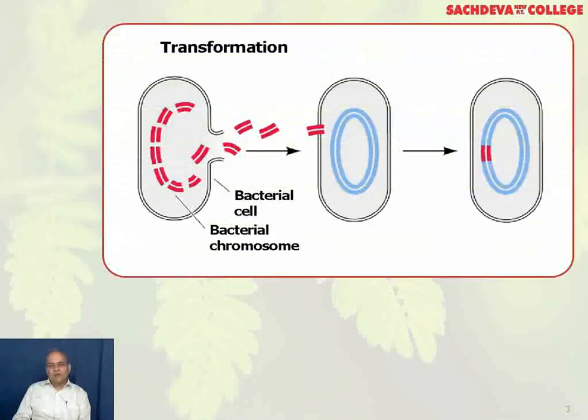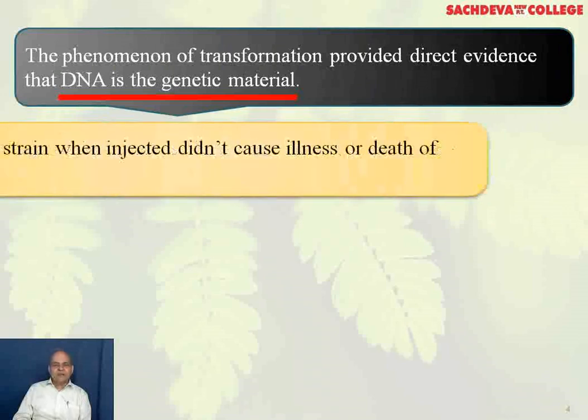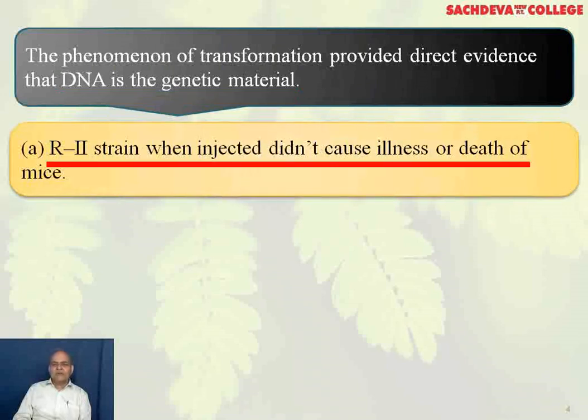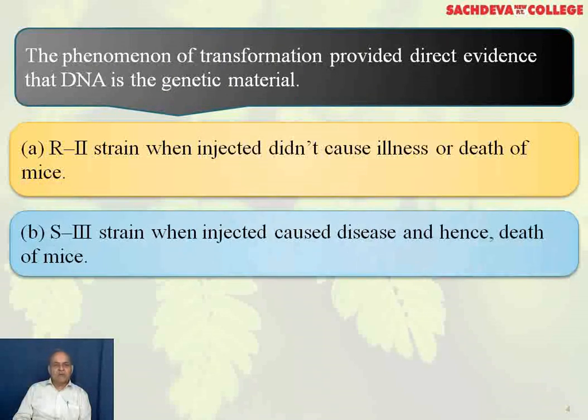You can see that is how the transformation is taking place. From the virulent, a segment is being transferred into a non-virulent, and thus a non-virulent is transforming into virulent. The phenomenon of transformation provided direct evidence that DNA is the genetic material. R2 strain when injected did not cause illness or death of the mice because it was non-virulent. S3 strain when injected caused disease and hence death of mice.